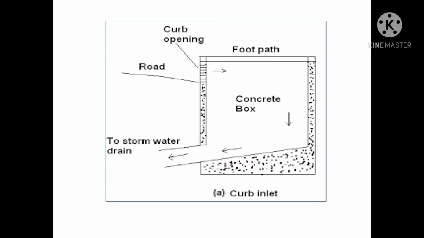Now see the typical section of street inlet as shown in the figure. The inlets are located along the roadsides on straight roads at an interval of 30 meters to 60 meters or so. At intersection points, they are usually located in the direction of the slope of the street, as shown by the arrows, and the inlets are placed in such a way that the crosswalks will not be flooded.